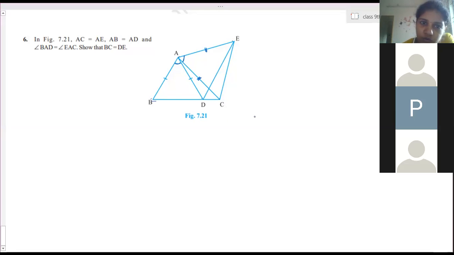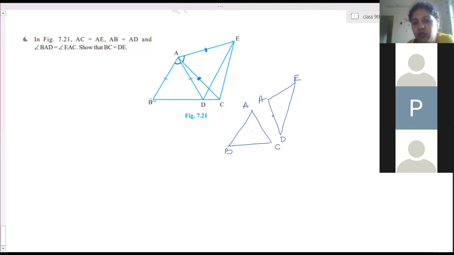So we have two triangles like this. This is A, this is C, this is B, and A, D, E. This is A, this is E, and this is D. These two triangles, we have to show congruent.